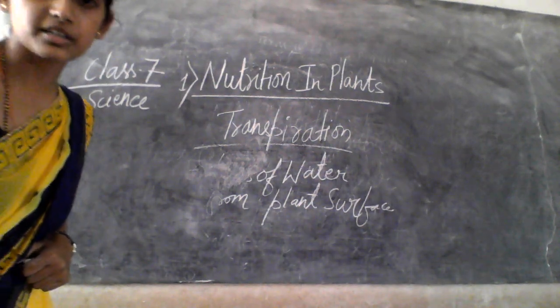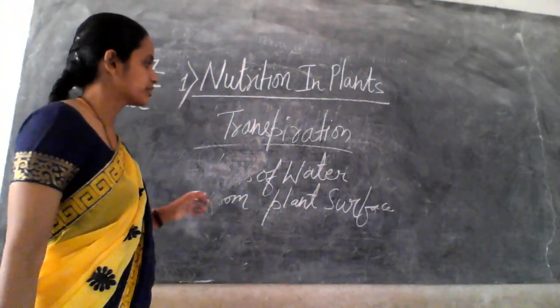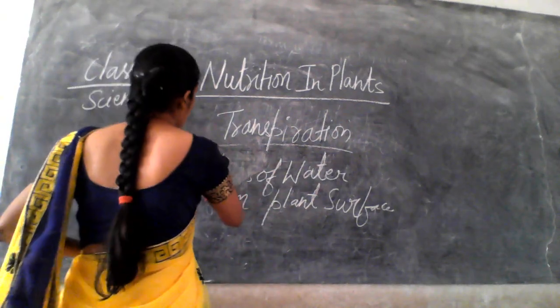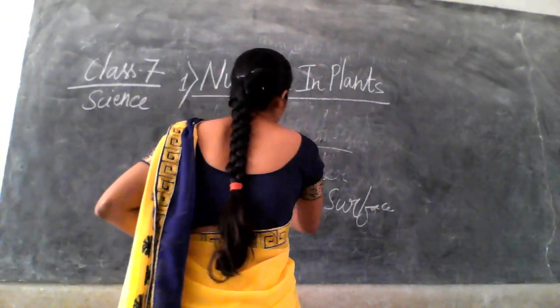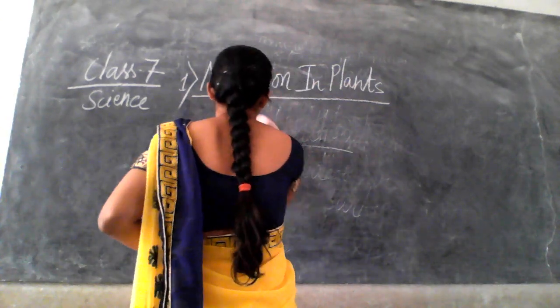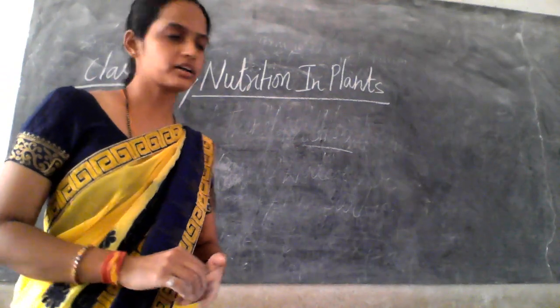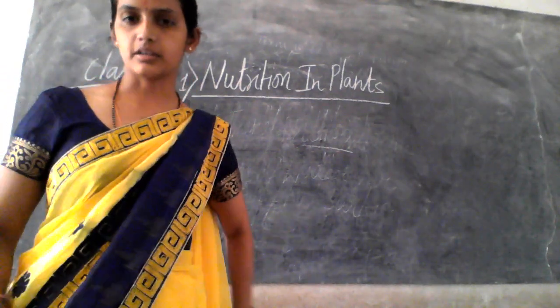So transpiration is the process of loss of water from the plant surface or the plant body. Hope you understand the term transpiration.